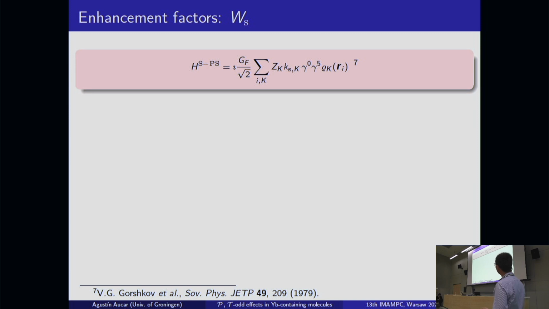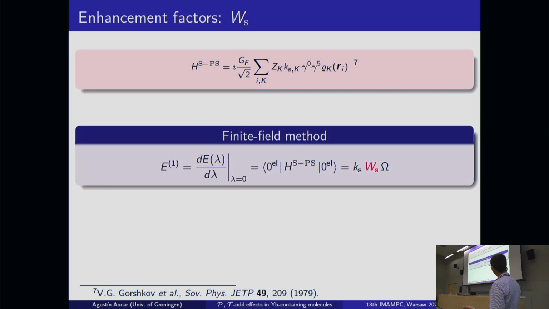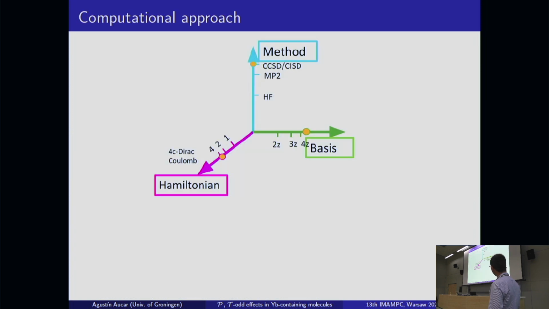And we can do something similar with the enhancement factor which is called WS. This arises from the scalar, pseudoscalar electron-nucleon interaction. This is also a CP violating interaction that involves the electrons in the system, so this is why we need to calculate it. Here GF is the Fermi coupling constant, gamma 0 and gamma 5 are the Dirac matrices, and rho is the normalized density of the nuclei in the system. Again, here we use perturbation theory, we apply the finite field method, and we can calculate WS.